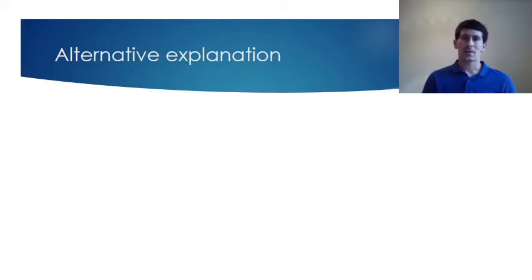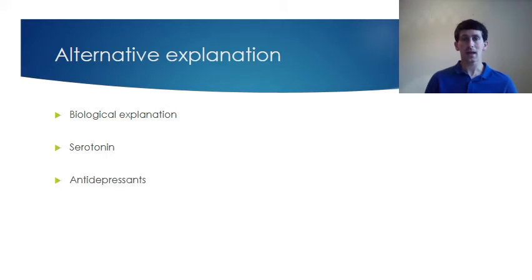There's also an alternative explanation. We've looked at the cognitive explanation for depression, Ellis's model, we've looked at Beck's model, but there are other explanations out there. For example, the biological explanation. And it's been strongly suggested that low levels of serotonin, so remember serotonin is our feel-good neurotransmitter, the higher levels of serotonin, the better we feel. And it's been suggested that low levels of serotonin can cause depression. And many antidepressants that have been used with people are successful. So if you give someone a drug to change their biology, it can reduce the symptoms of depression. So the biological explanation must have a role to play.